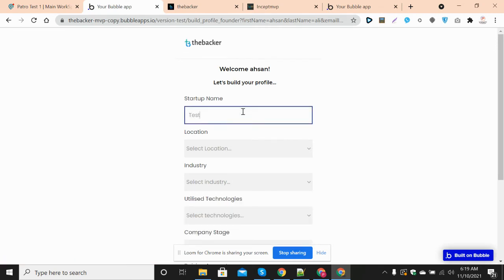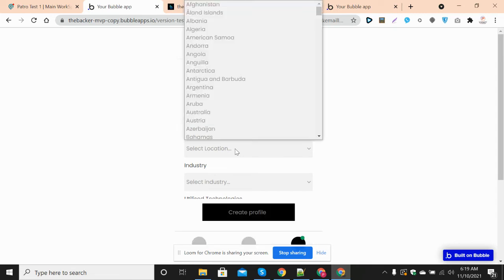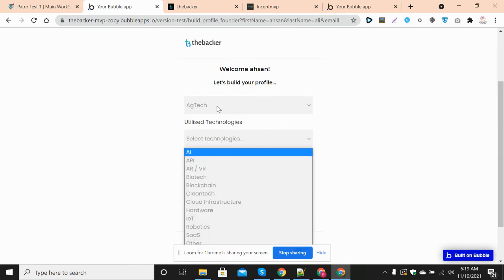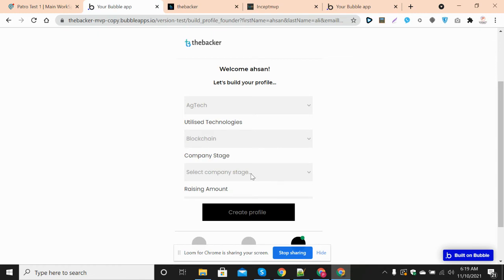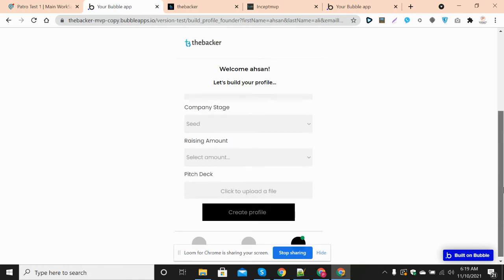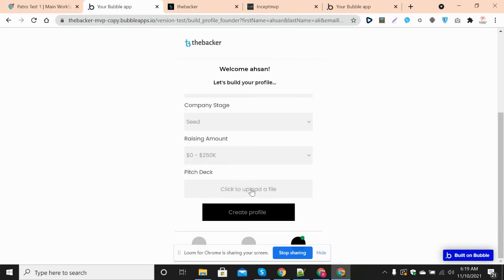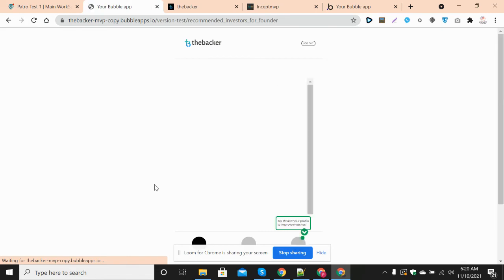I will provide a test startup name. These are the questions related to the founder. Founders have to fill in all this information for creating an account here. If they have selected AgTech, then relevant options are showing here: seed and raising amount, which they will select, and then they will click on the create profile button. Once it is clicked, a user will be created. It's taking some time because it's in the test version right now. In the live version, this process is a little bit faster.